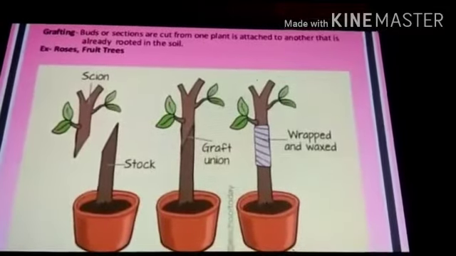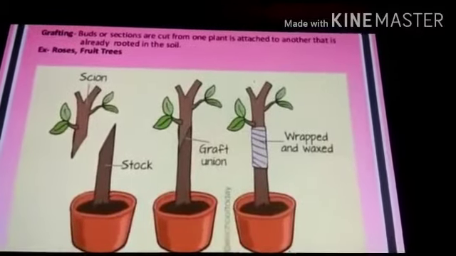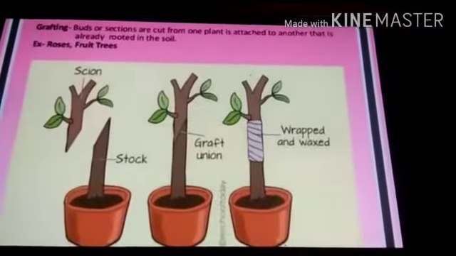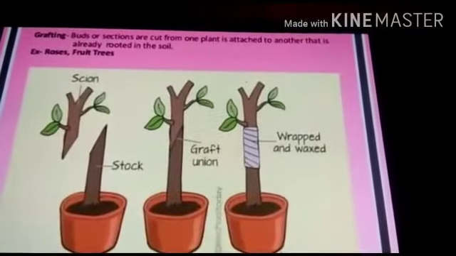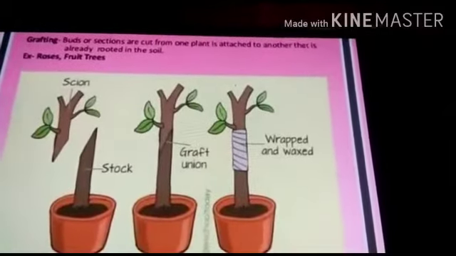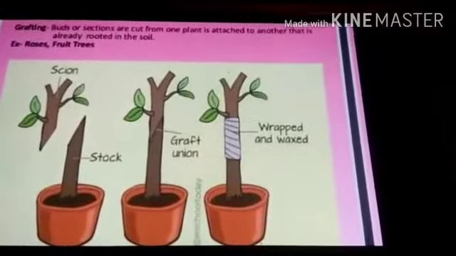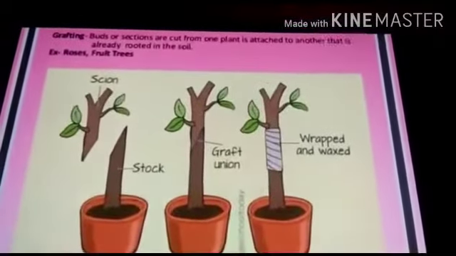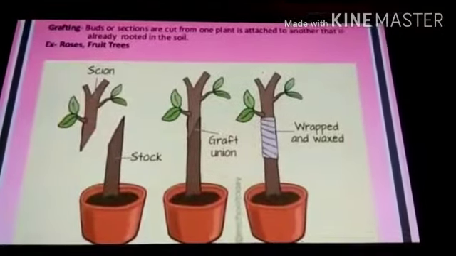Buds or sections cut from one plant are attached to another that is already rooted in the soil. Here you can see the diagram where a potted plant is taken and it is being cut down. The other part from another plant is taken and is fitted on it. It is wrapped and waxed. After some time you will see that they grow as a single plant, having the characteristics of both plants. This technique is used for growing plants like roses and fruit trees.